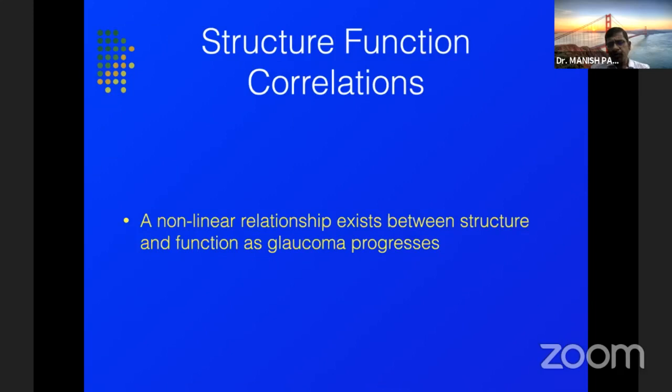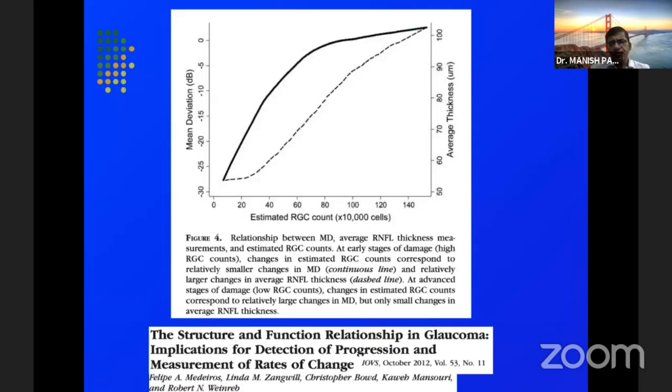And if we talk about OCT and visual fields, a non-linear relationship exists between structure and function as glaucoma progresses. This is not a linear relation. So if we look at this graph from the right side to the left side, the estimated RGC count is more on the right side as compared to the left side. And we see the mean deviation in the top arrow and the RNFL below. And we see that the mean deviation does not change so much as the RNFL in the initial stages of the disease when the RGC count is better.